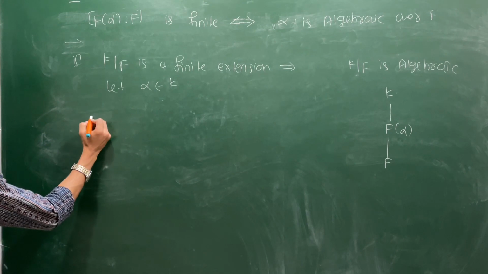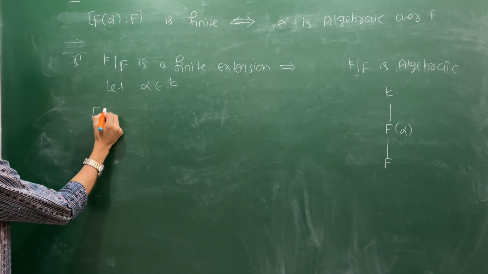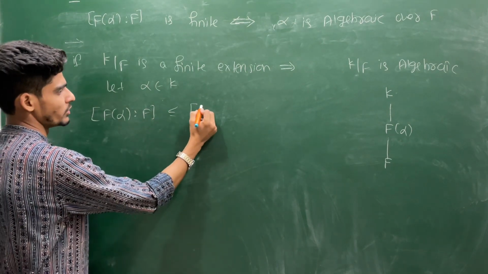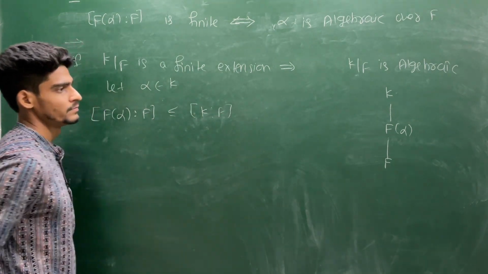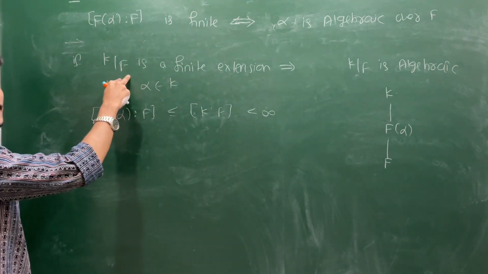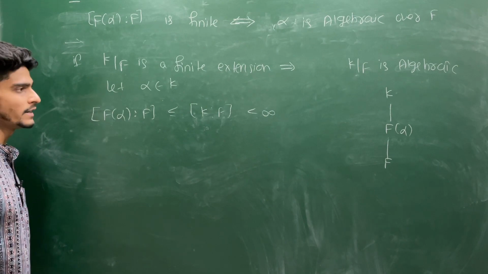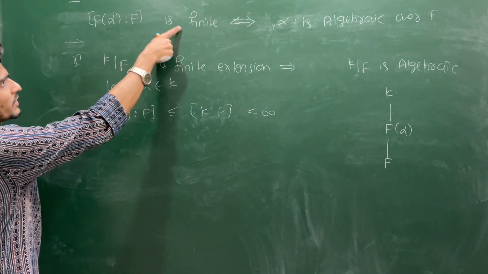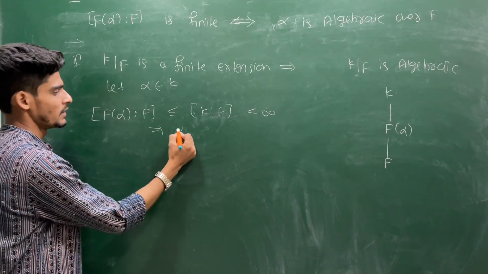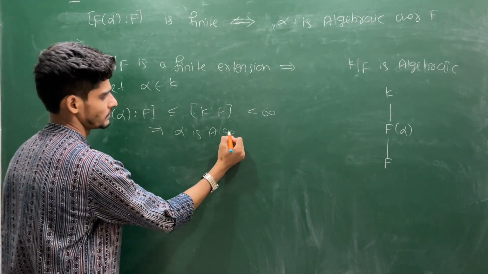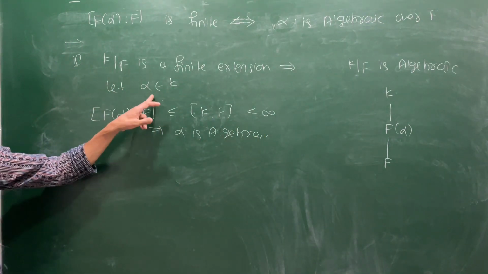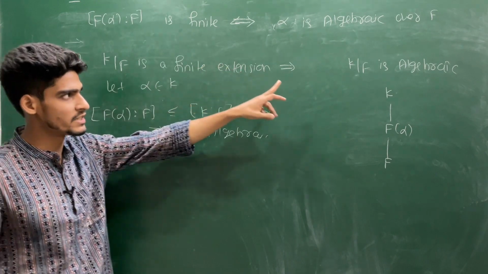So if you see this, the degree of F alpha over F must be less than or equal to the degree of K over F. But this is finite, because we have been given that K over F is a finite extension. So the degree of extension must be finite, and we have seen F alpha over F is finite if and only if alpha is algebraic. So this directly implies alpha is algebraic, and we have chosen an arbitrary element of K. So every element is algebraic over F. That means this extension is algebraic.